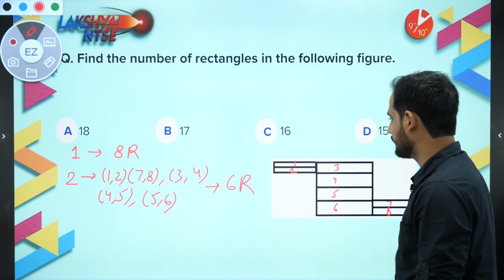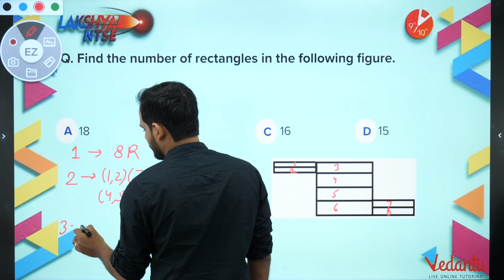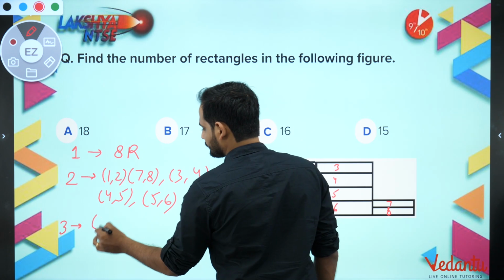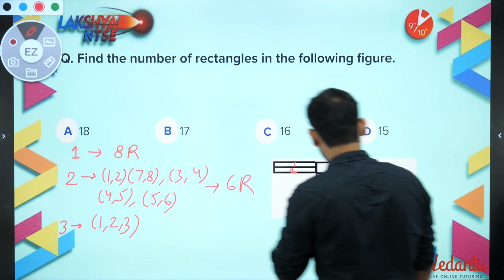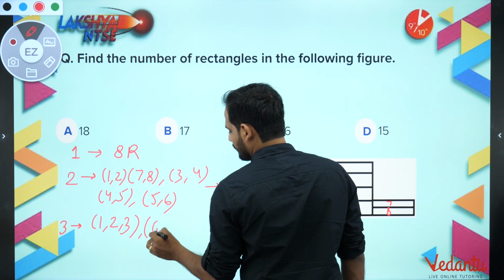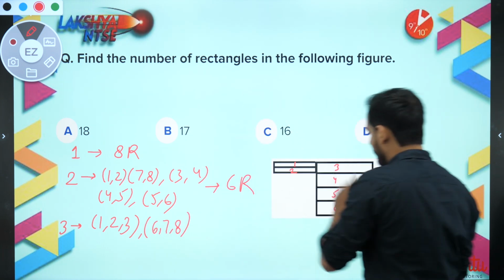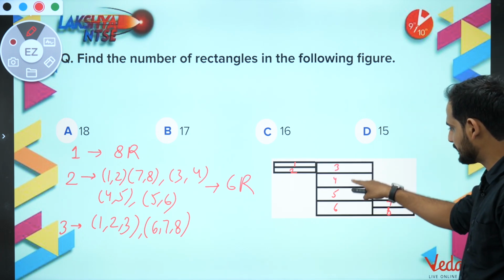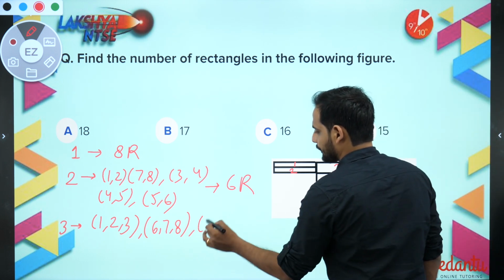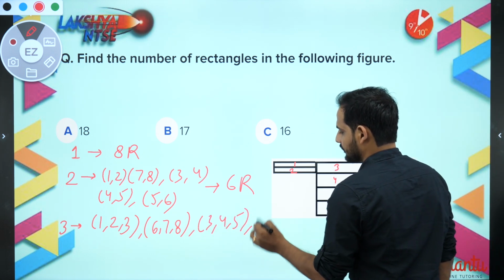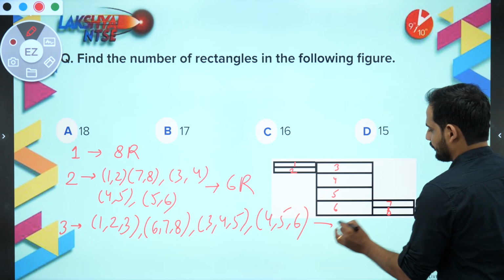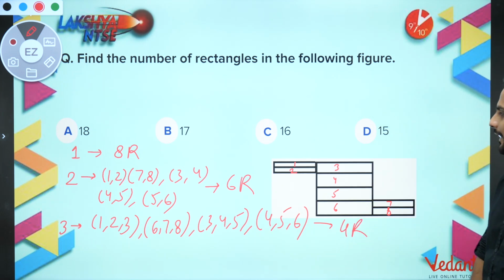So now 2 parts we have done. Now let us do the combination of 3 rectangles, 3 shapes. So first, of 3 shapes you can see 1 2 and 3, and from here 6 7 and 8. Now after that, these are of no use to me. Now let us do the combination of 3. So one will be 3 4 5, other will be 4 5 6. So how many have I got from here, bachcho? 4 rectangles. So 8 plus 6 is 14. 14 plus 4 is,